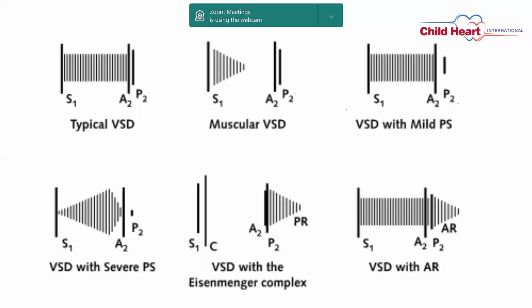So you can see the typical VSD pansystolic murmur throughout S1 and S2. And you can see the wide split of the second sound, A2 and P2. In VSD with PS and VSD with AR, you can see the different auscultation findings.